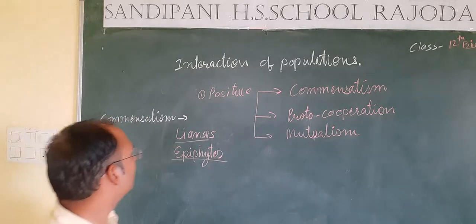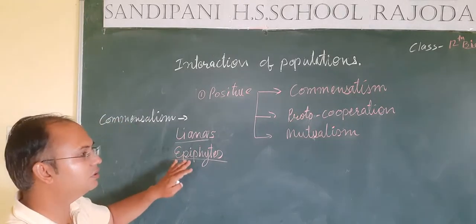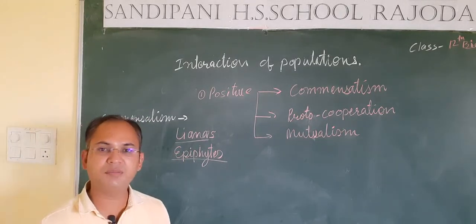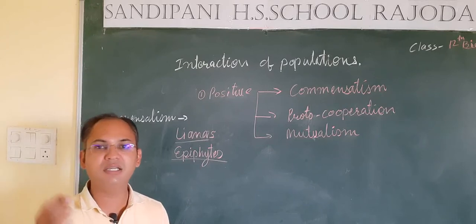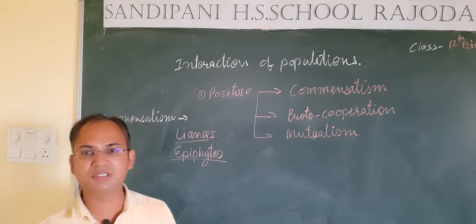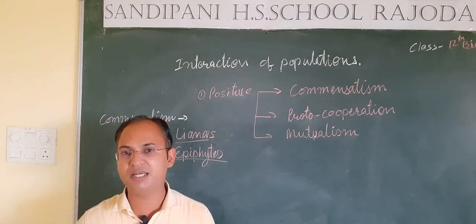Okay students, epiphytes have special types of aerial roots. These roots are present in the air, not inside the soil.